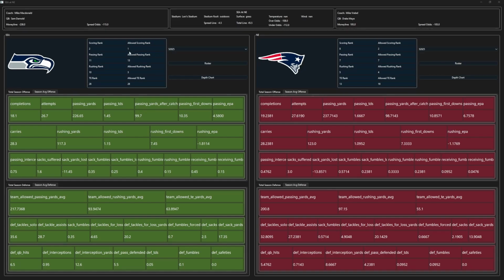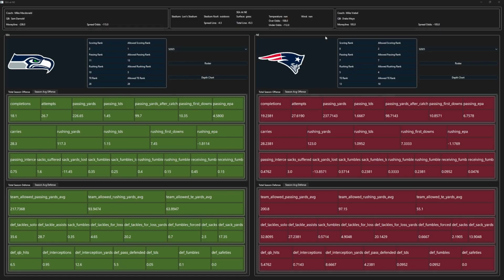The best team in the league at preventing their opponents from scoring is Seattle. So that makes it really tough for New England, and they're really going to have to lean on this passing rank of 7 against this allowed passing rank of 13, it seems like. On the other side, you have an allowed scoring rank of 2 against the scoring rank of 2 in Seattle, so that's fairly evenly matched up.